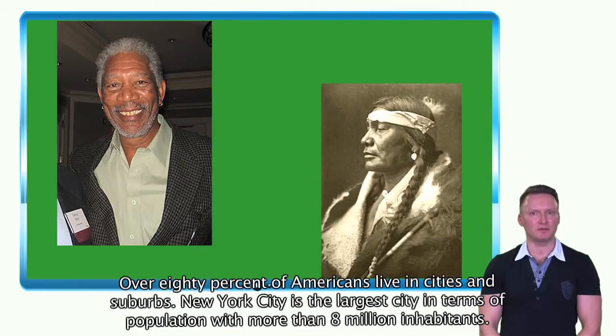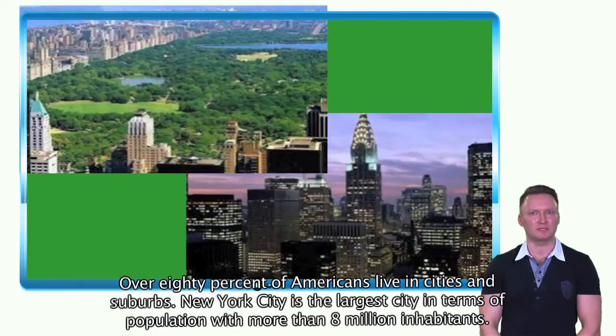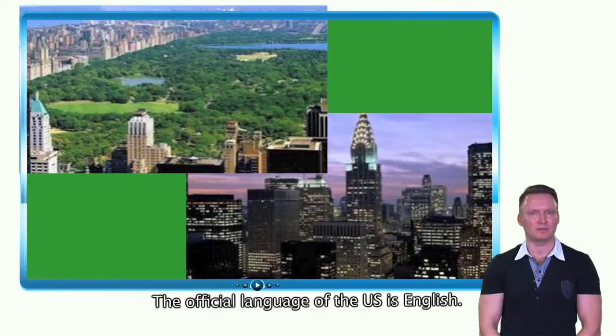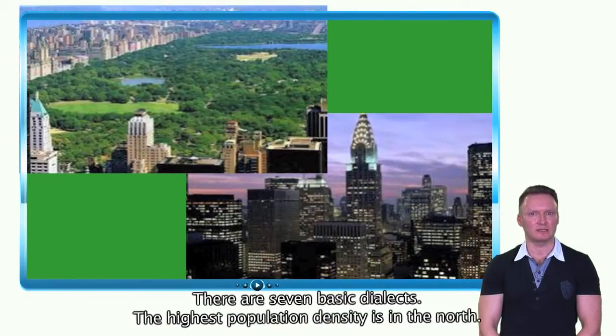Over 80% of Americans live in cities and suburbs. New York City is the largest city in terms of population, with more than 8 million inhabitants. The official language of the US is English. There are 7 basic dialects. The highest population density is in the north.